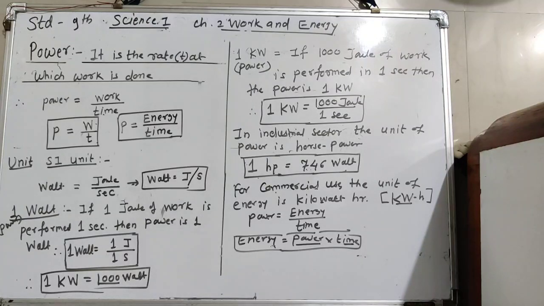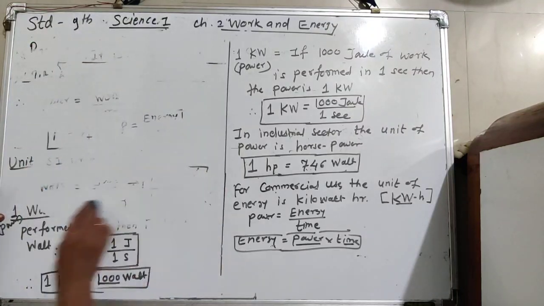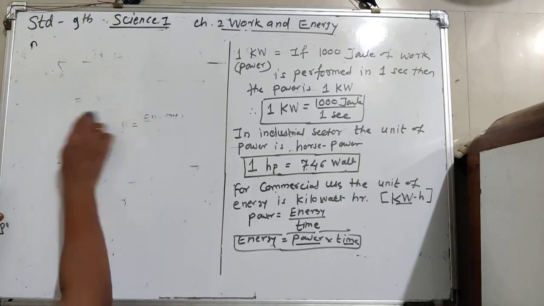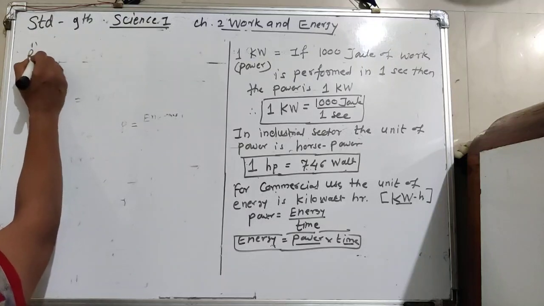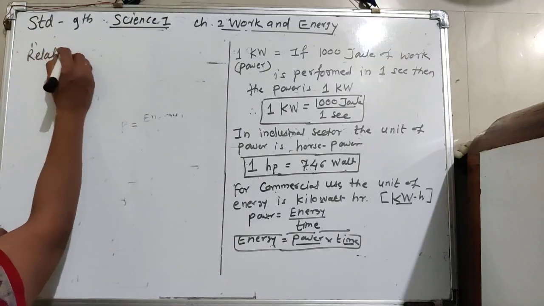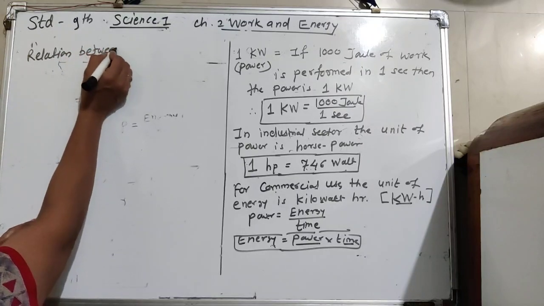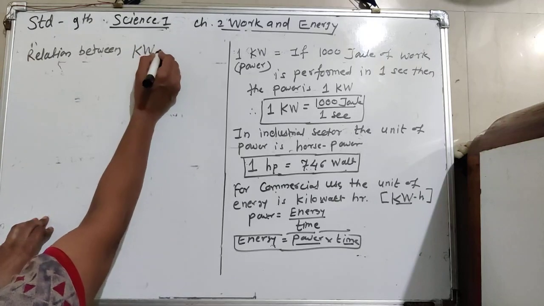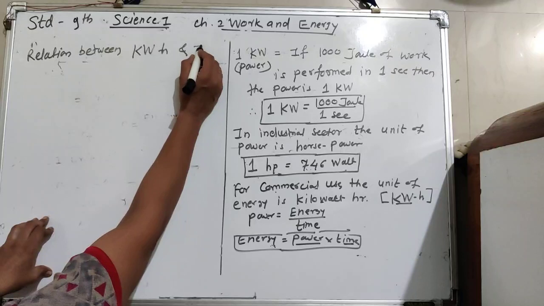So write here relation. Second point here is the relation between kilowatt hour and joule.